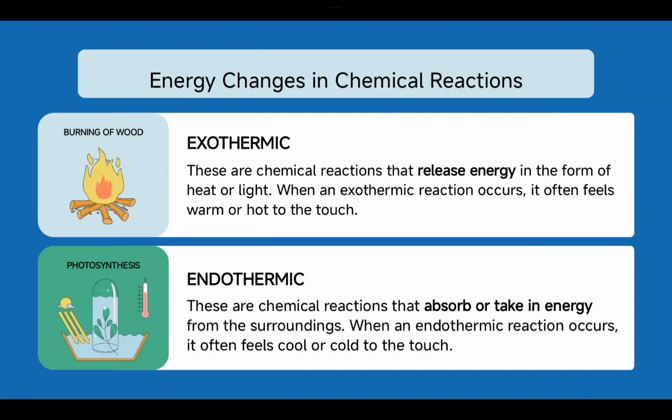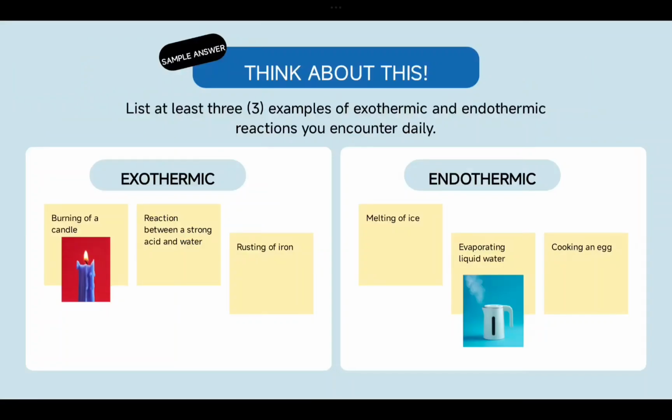I am going to give you lots of tricks here so you can remember this. Exothermic is a release of energy, in the form of heat or light. The best example is the burning of wood. And endothermic is a chemical reaction that absorbs or takes energy from the surroundings, and it gives a cooling effect. For example, photosynthesis. Both are beautiful and interesting examples in your daily life as well. So these two reactions are very important.